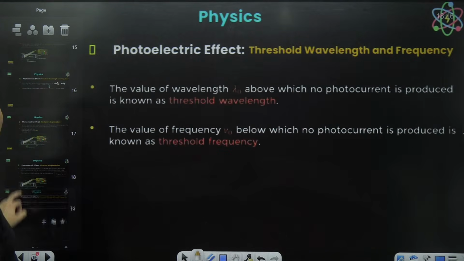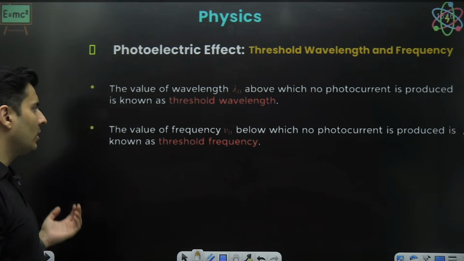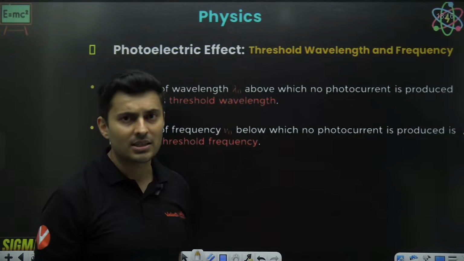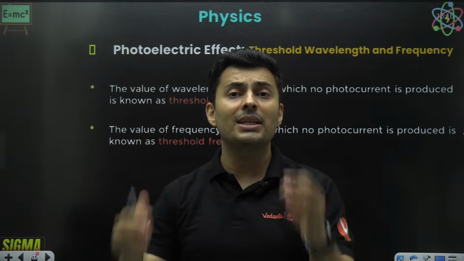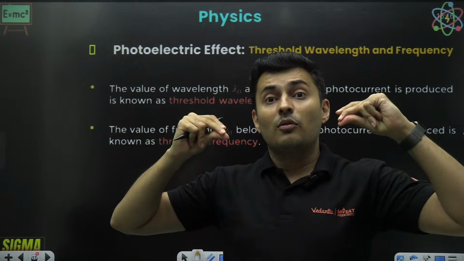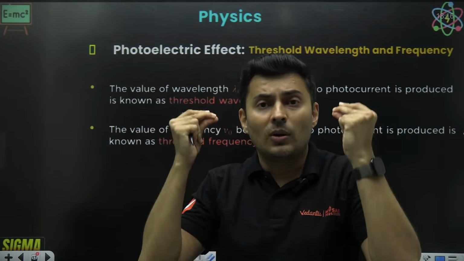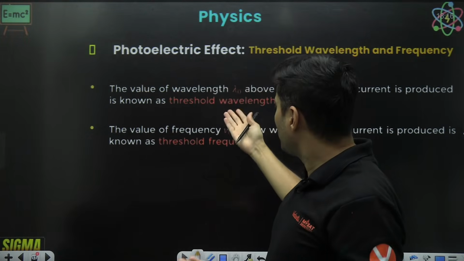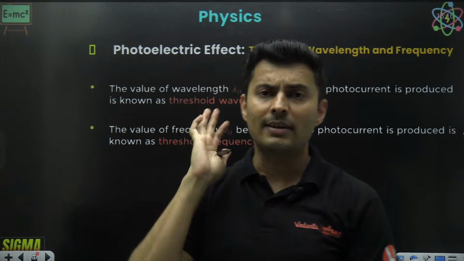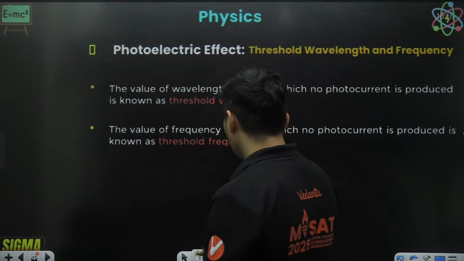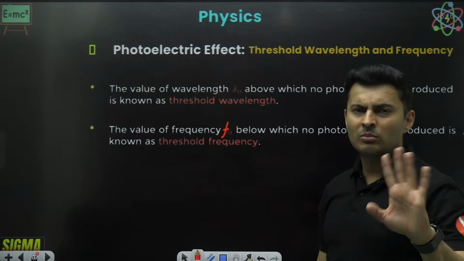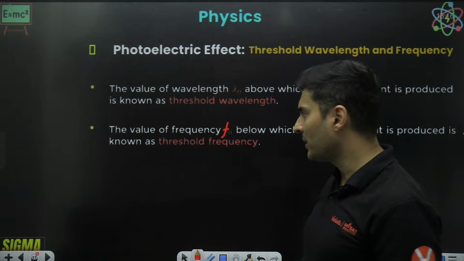Yes, that is called your critical wavelength or threshold wavelength, and critical frequency or threshold frequency. So that frequency after which the photoelectric effect will occur is called threshold frequency, and the corresponding wavelength is called the threshold wavelength. You can use nu naught, or you can also use f naught. F, nu, both are fine symbols for frequency.